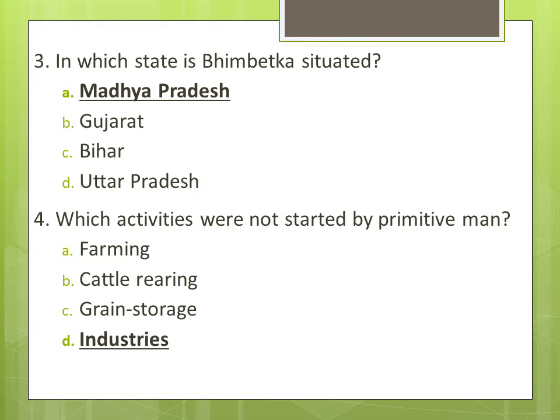Fourth, which activities were not started by primitive men? A. Farming, B. Cattle rearing, or as we say, animal husbandry. C. Grain storage, D. Industries. Which activities were not started? Industries started lately in the 18th century, but primitive men have been living since ages. So they started farming, cattle rearing, and grain storage, but they did not start industries. Industries were started by modern human beings.